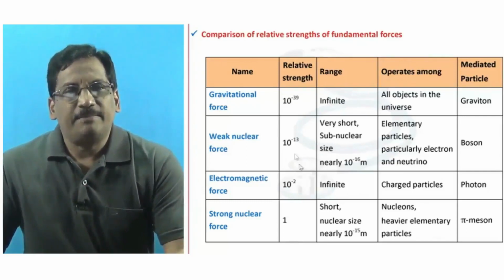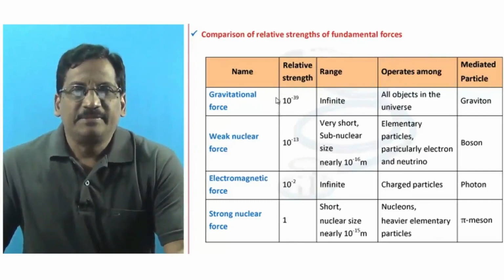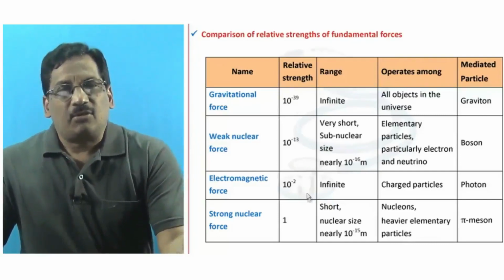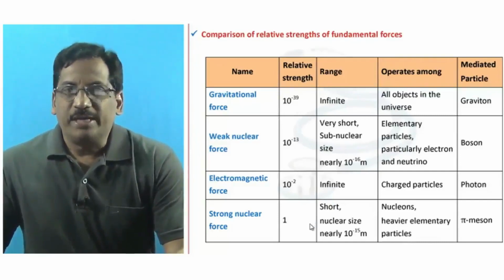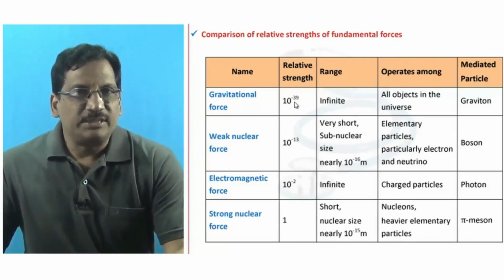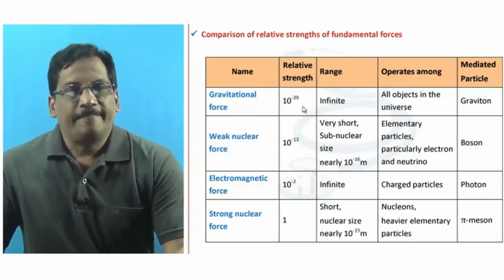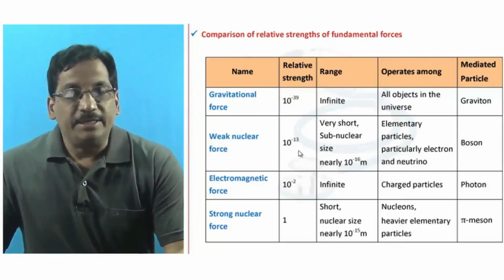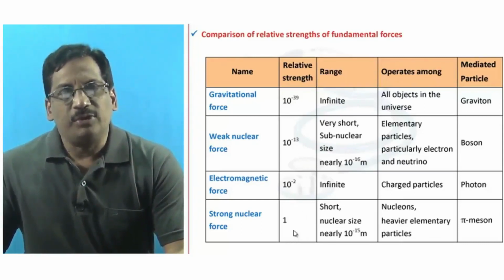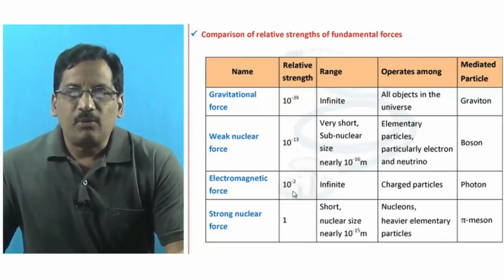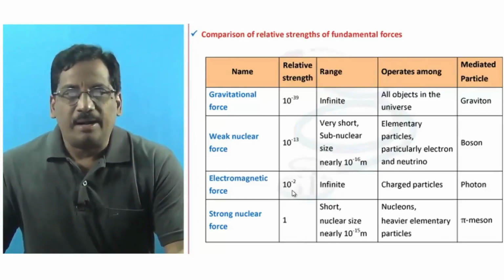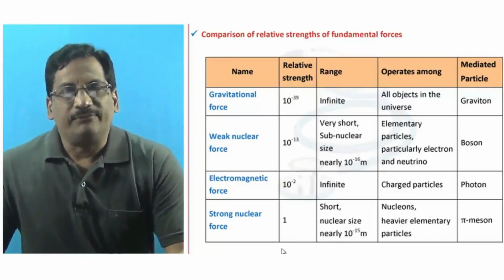So remember, among all the natural forces, the strongest force is the strong nuclear force. The weakest force is the gravitational force. And the weak nuclear force is 10 power minus 13 times the strong nuclear force. And electromagnetic force is 10 power minus 2 times, that is 1/100th of the strong nuclear force.